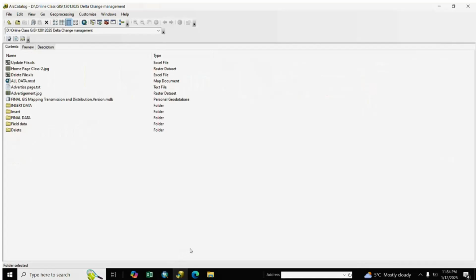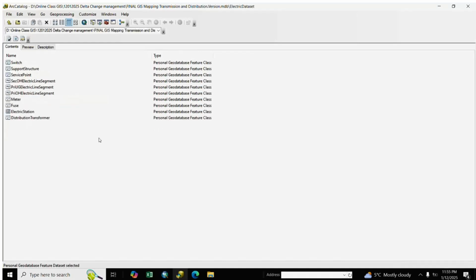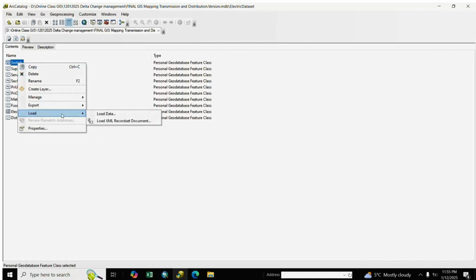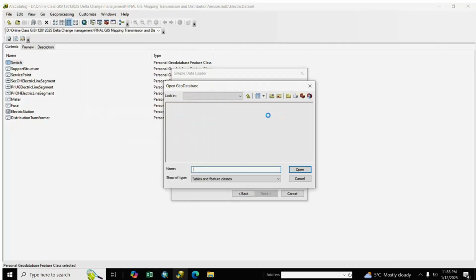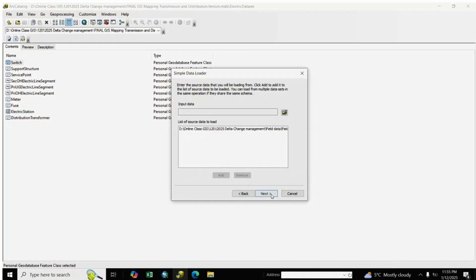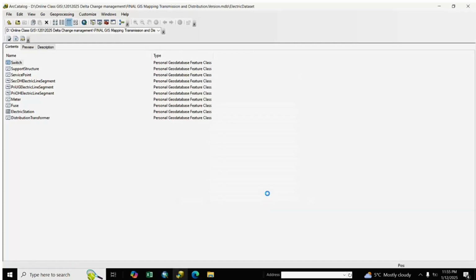We open ArcCatalog. After opening ArcCatalog, we go to our master data, and we go to asset, electric data set. We go to switch, and we go to load, and next we select our target file, meaning the field data we already completed. Here is the field data we already inserted. We select switch and open, add, next, next, next, and next, finish.